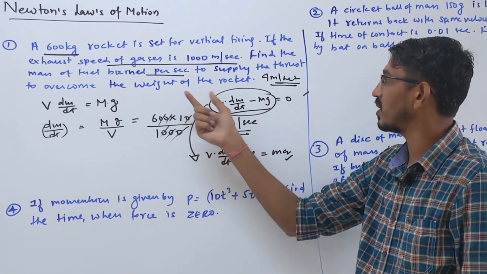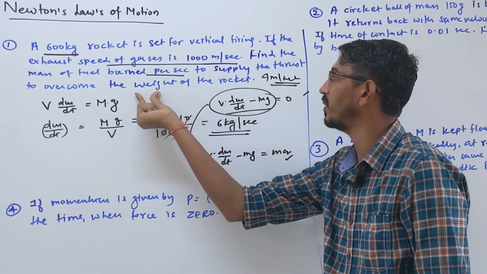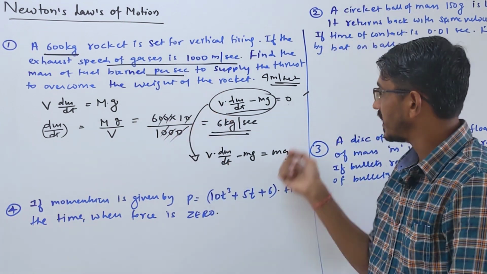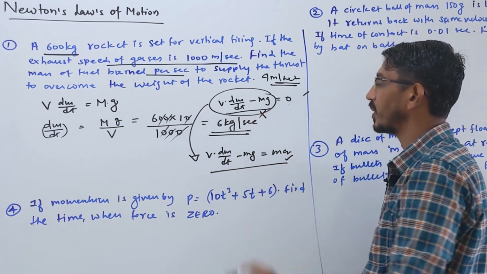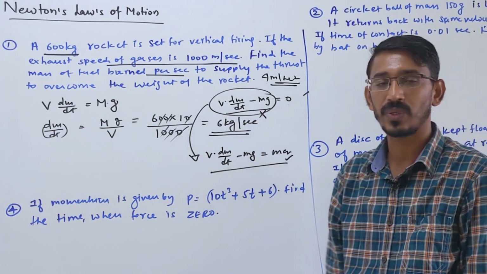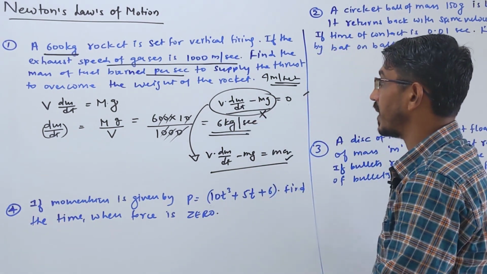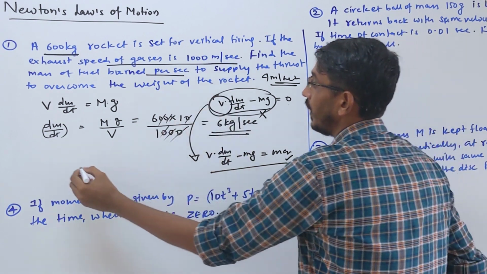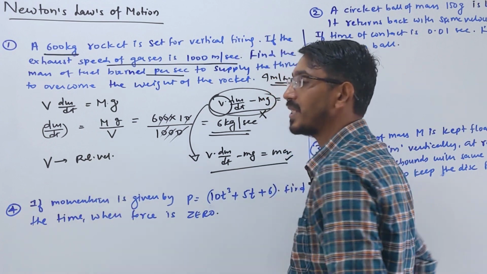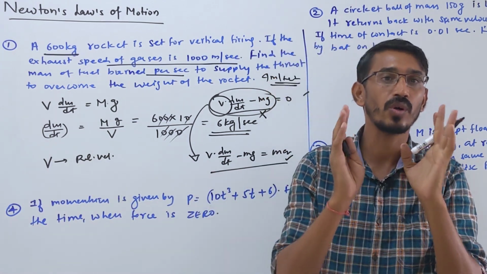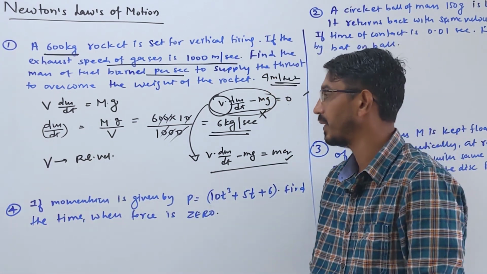But in the given question it is not accelerating, we just want to overcome the weight of the rocket. There are two ways to solve problems on rocket. Also give attention: V is always the relative velocity of gases with respect to the rocket. Be careful about that.